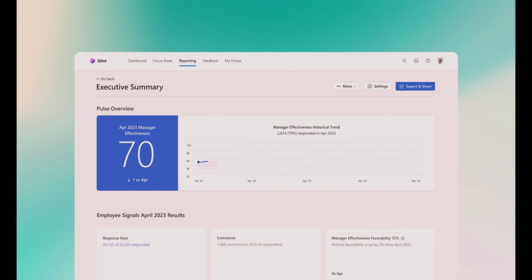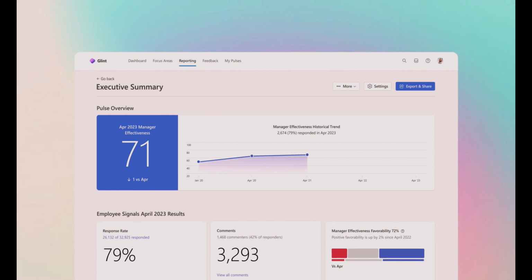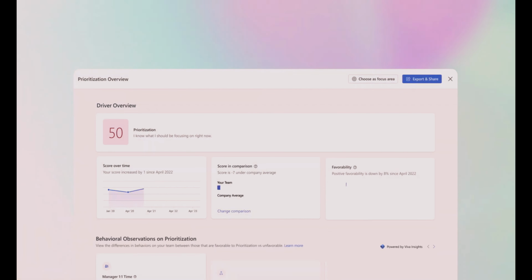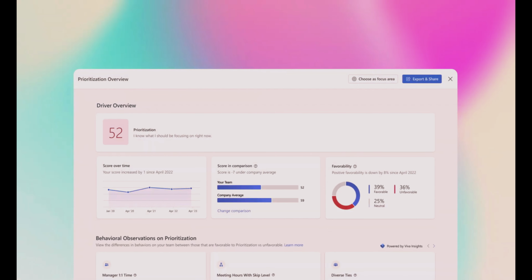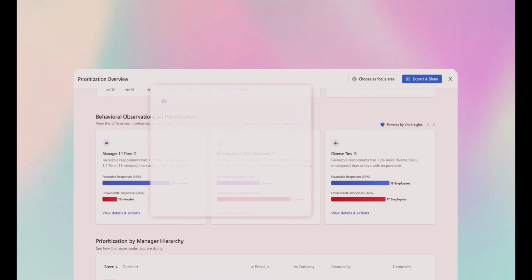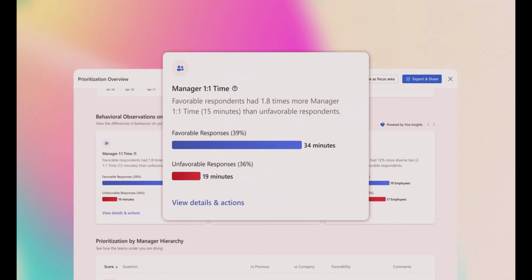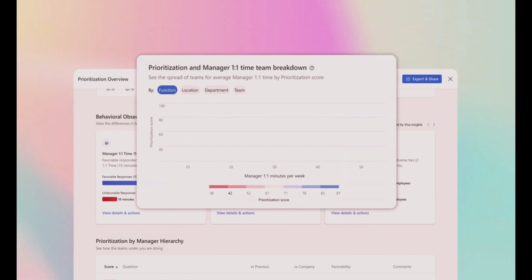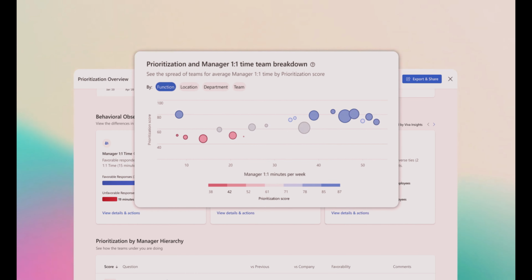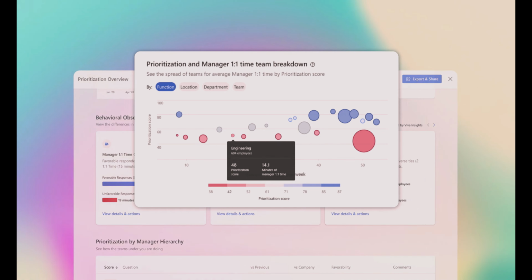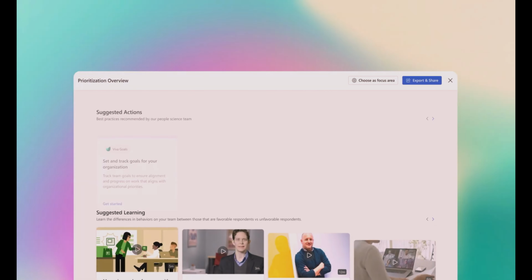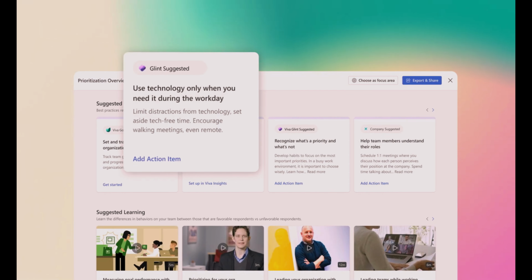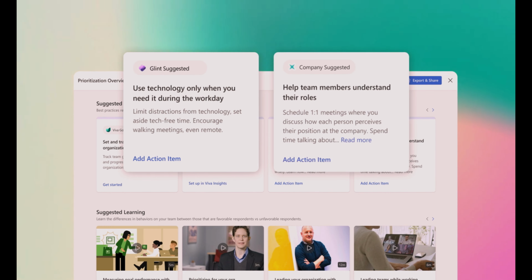Let's say Viva Glint shows your manager effectiveness score is not where you want it to be. The survey data is valuable, but it's not the whole story. Supplement it with rich behavioral insights into how employees work. Now you can see a complete picture of employee sentiment enriched with workplace analytics from Microsoft Viva Insights. With this holistic understanding, you can pinpoint and address areas of concern faster using recommended actions that drive positive change.